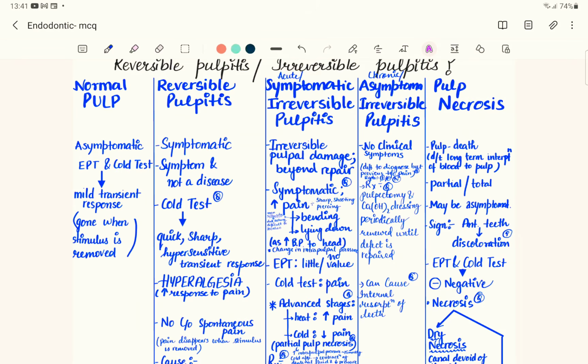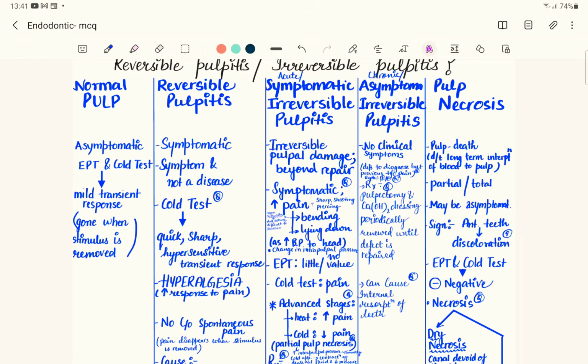So in case of a reversible pulpitis, the patient will be symptomatic. That means if you apply a cold test, a cold stimulus, to a particular tooth which is in a state of reversible pulpitis, there is going to be very sharp pain. But once you remove the cold stimulus, there will be no pain.